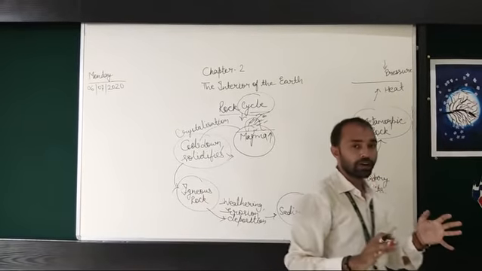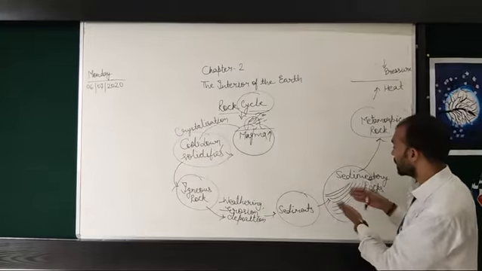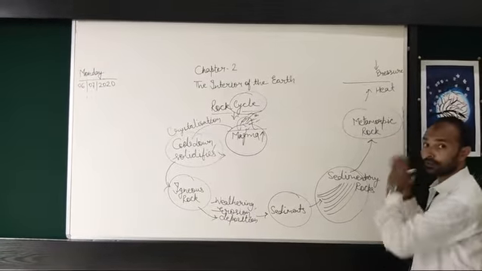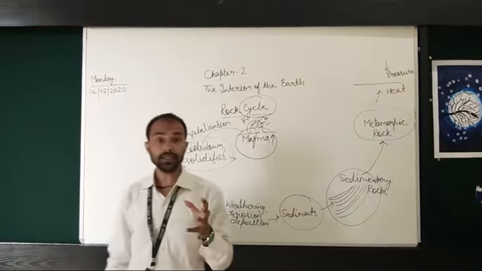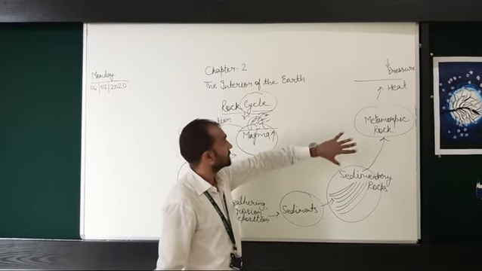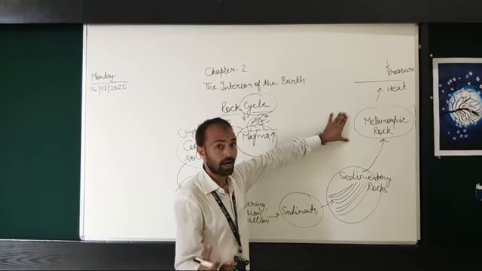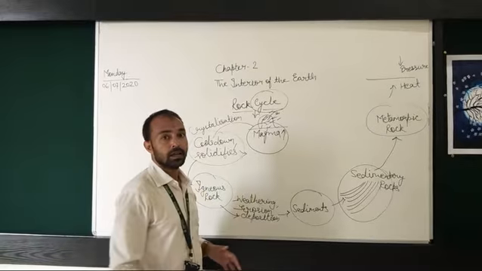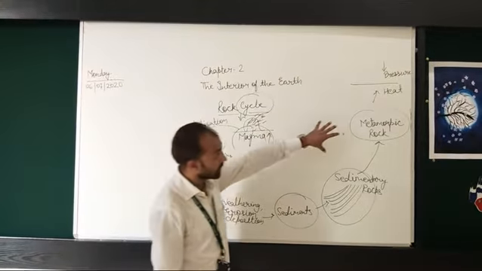Now it is quite easy to understand how igneous rocks get converted into sedimentary rocks and how sedimentary rocks get converted into metamorphic rock. But a query comes to our mind: how does that metamorphic rock, after getting converted into a form of rock, get converted into magma? Let me make it clear to you.